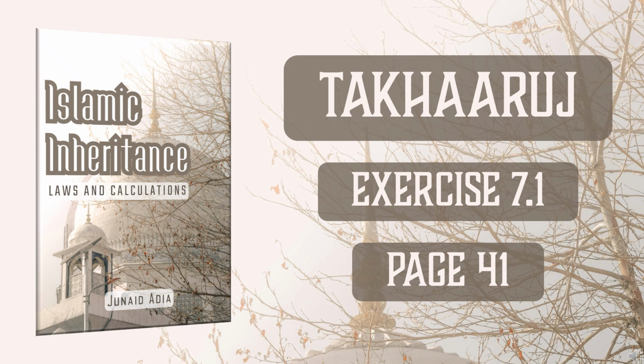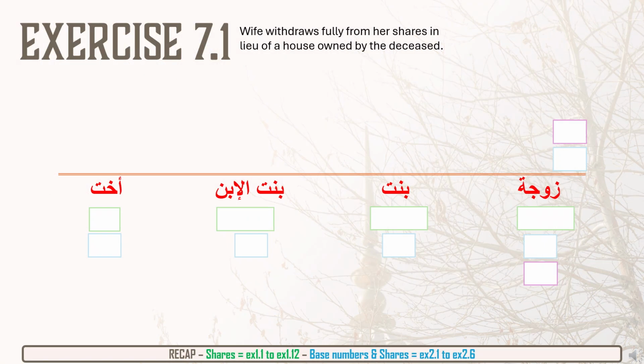Bismillahir Rahmanir Rahim. In this video, we will work through the example in exercise 7.1. This is within the Takhaaruj chapter and can be found on page 41 in the Islamic inheritance book. In this example, the deceased has left behind a wife, a daughter, a granddaughter, and a sister, and the wife decides to withdraw fully from her shares in lieu or in exchange of a house owned by the deceased.